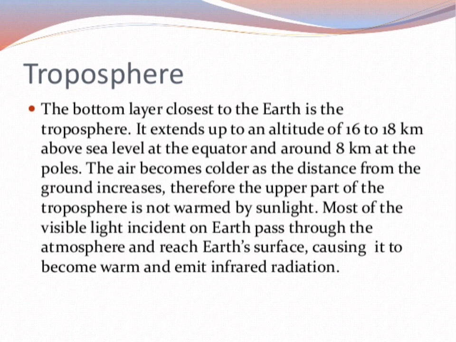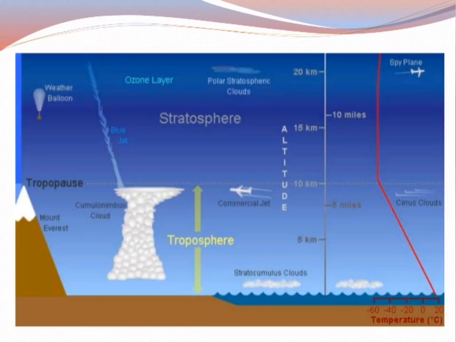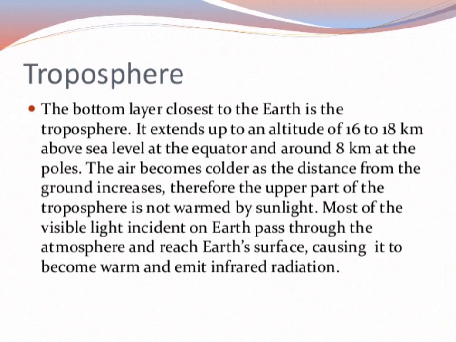It is the bottommost layer and it is closest to the earth. Fine. It extends to 16 to 18 kilometers above the sea level, and at the poles it is 8 kilometers. You can see it with this figure. You can see the troposphere and the stratosphere. The difference is also shown by tropopause is there. The difference is shown by that.